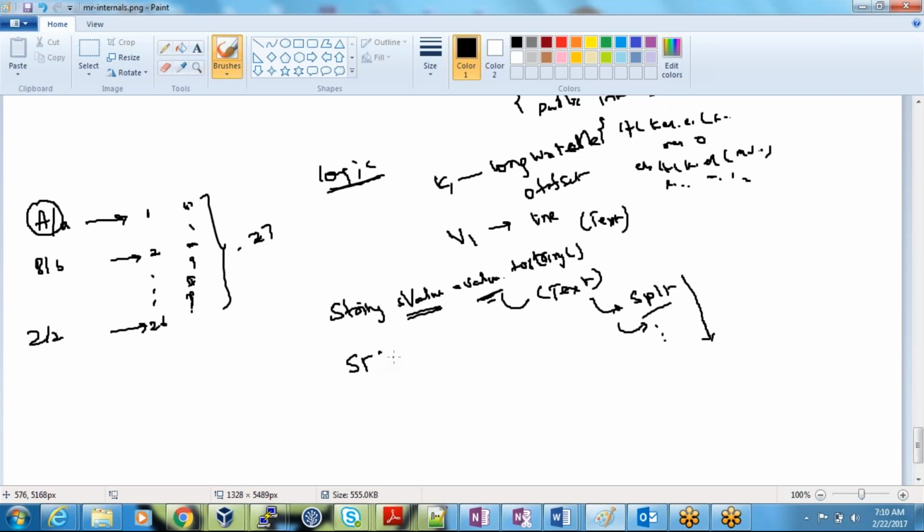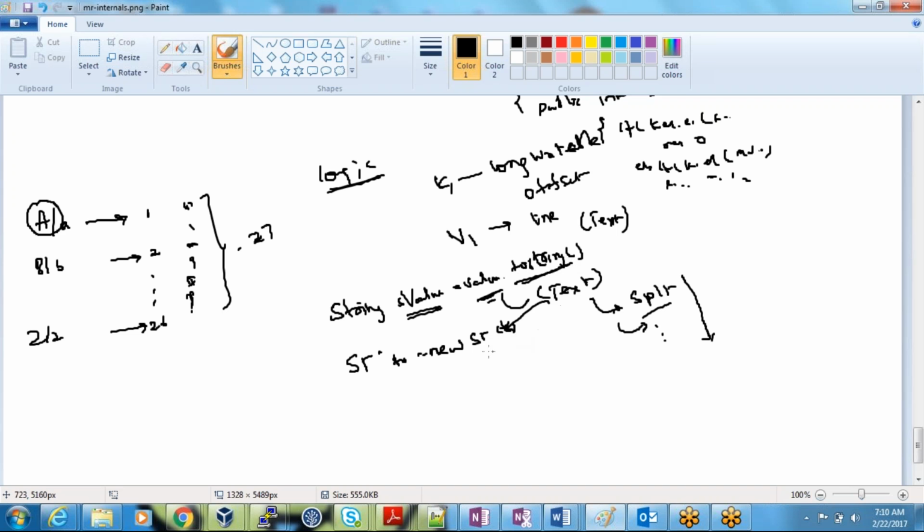Your string tokenizer class will take only strings, nothing else. So you have to pass a string here. This is text type. If I pass text type here, it will say I cannot understand. That's why we need to convert into string.